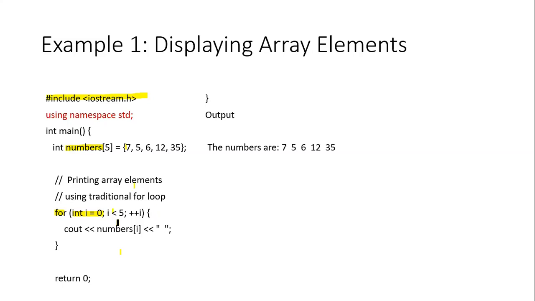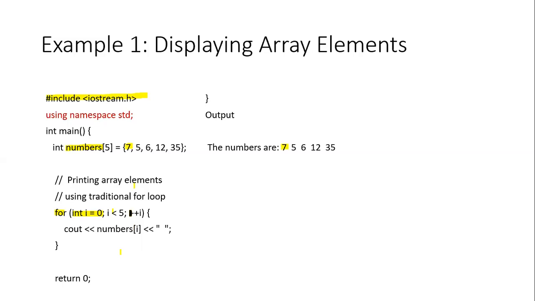As i is 0 and it is less than 5, the condition is true, so the code for the for loop will get executed. It will print numbers of i. Now number of i means number of 0. So the number at the 0 location is 7, so 7 is going to be printed.